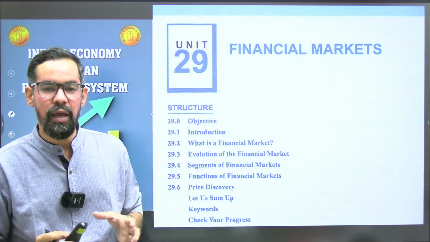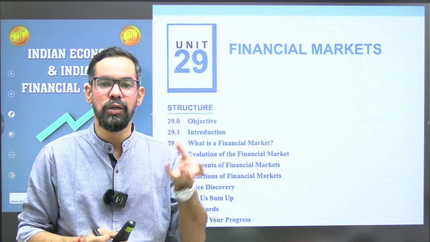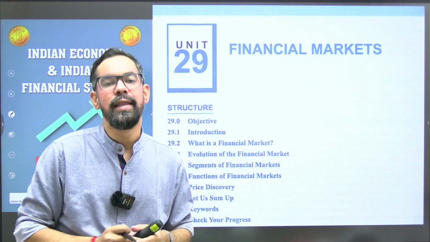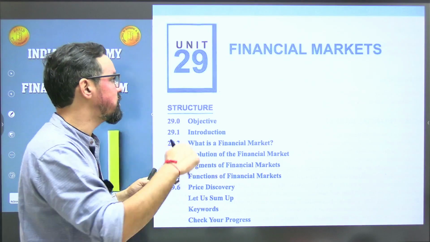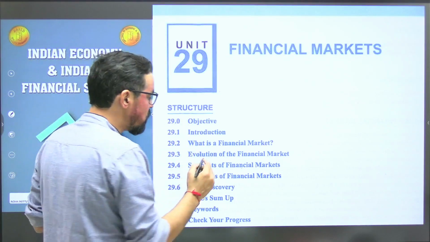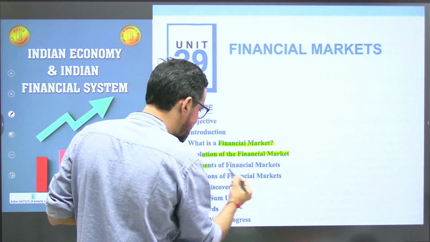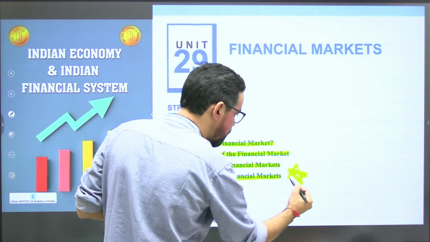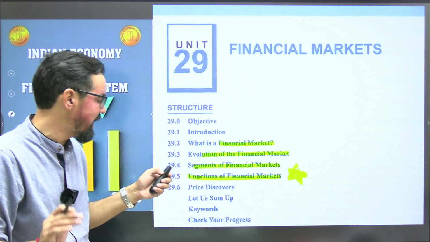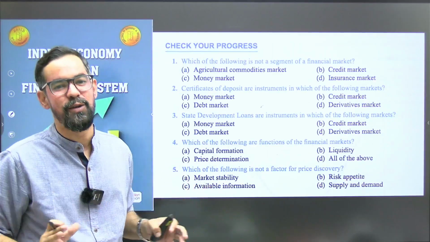Today, first we will have a look at the unit and its subtopics, then we will practice questions based on the Macmillan book only. The first unit is financial market. So what is financial market? Evaluation of financial market, segments of financial market, functions of financial market. These two subtopics, segments and functions of financial market, are very important. So let's practice questions based on the first unit.